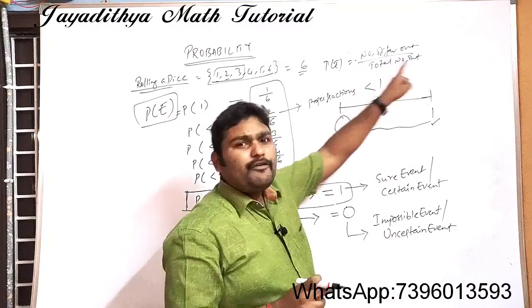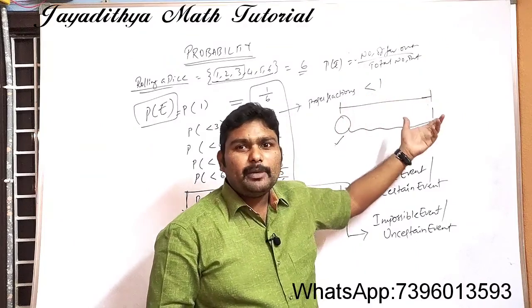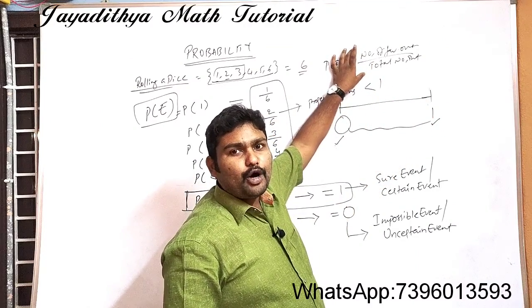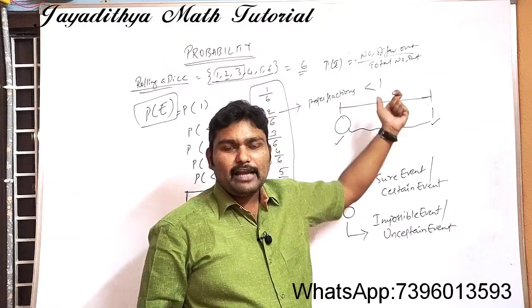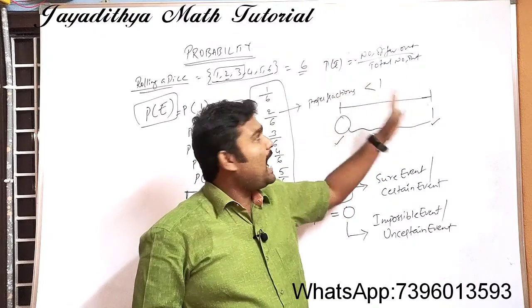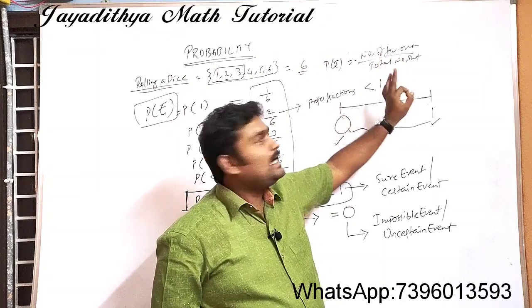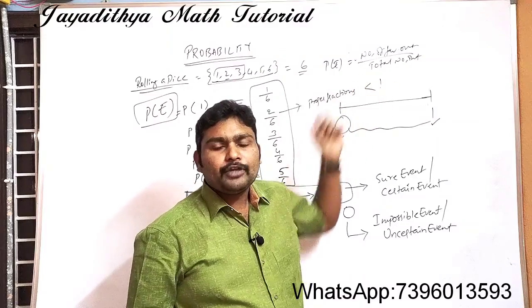Number of favorable outcomes will not be negative. Total outcomes will not be negative. If both are positive, then the value is also a positive value, and the number of favorable outcomes will not be greater than total outcomes.